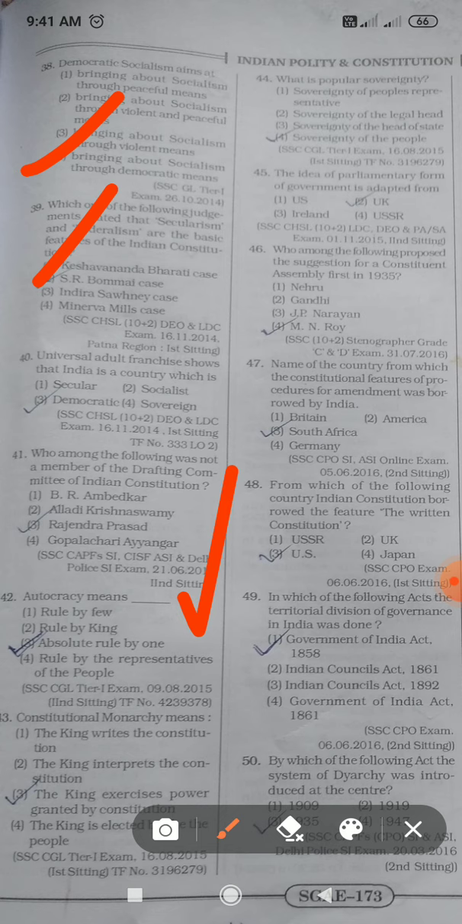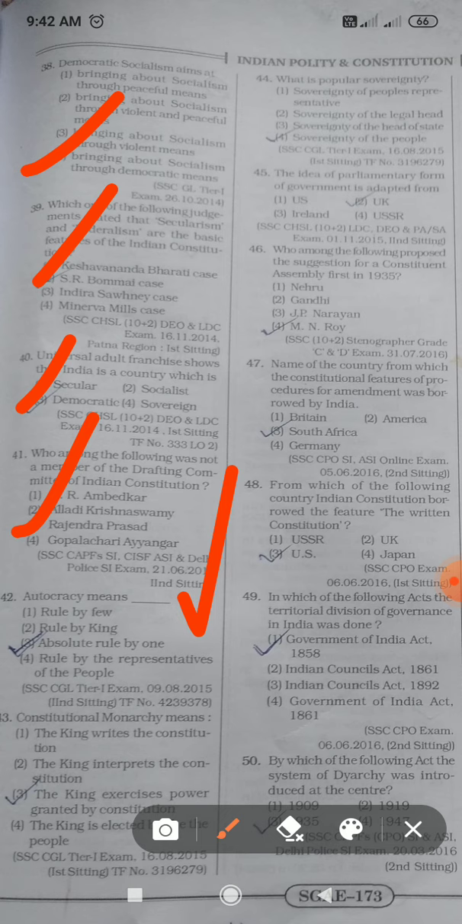Next one is, universal adult franchise shows that India is a country which is democratic. Okay. So next one is, who among the following was not a member of the drafting committee of the Indian Constitution? So Dr. Rajendra Prasad was not a member of that committee.